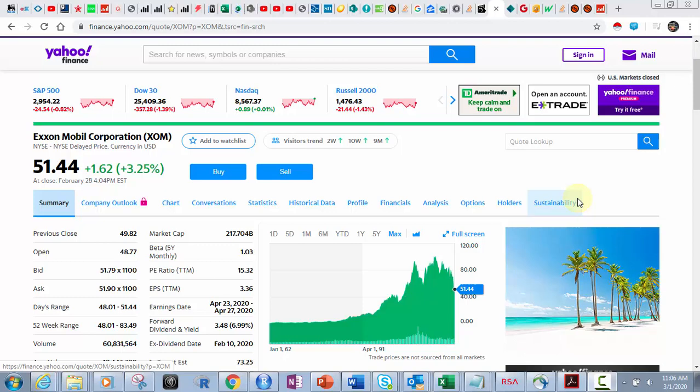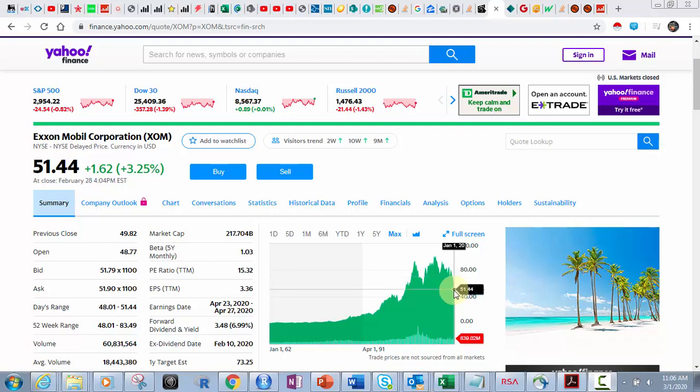So you can see here I have a page off Yahoo Finance where I've shown the Exxon Mobil share price since the beginning that they have it here. So we've got from 1962 onward, and you can see right now it's at 51.44 because we had this huge drop in the last week in the financial sector, well, in all sectors, and it's due to the coronavirus, right? So this coronavirus is supposed to be really bad. It's going to be a pandemic.